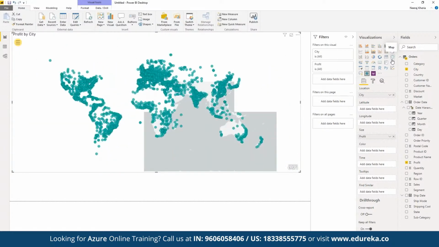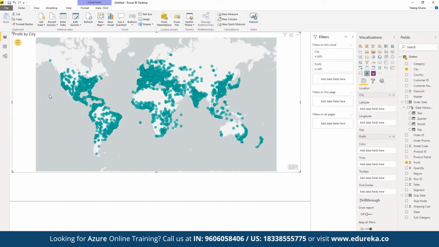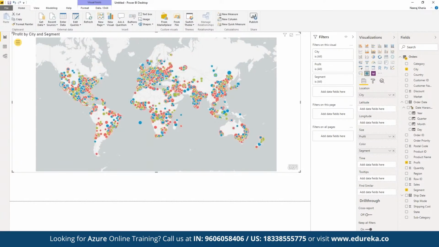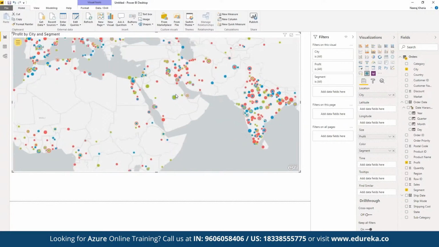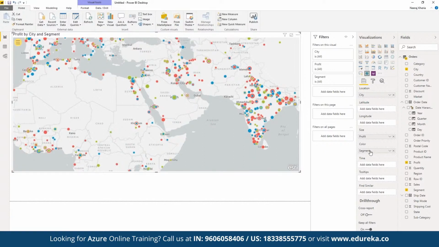So here we can see we have plotted the entire report in terms of different cities at the global level. We can see the entire data set has been plotted, now in terms of profit, right? So let's say we want to see the segment as well. Here we can add segment as a part of the color. So suppose we can add different colors, and different tooltips are also added as a part of segment that we can use for visualization. Now we can see we have different colors defined, right? And we can see the entire data in terms of different segments because we have added different segments and different colors.